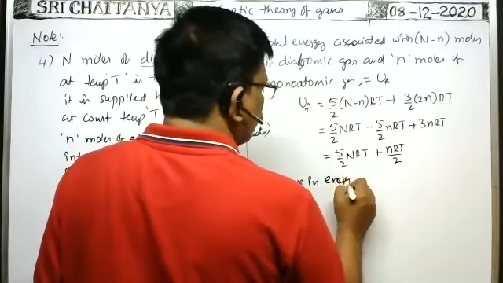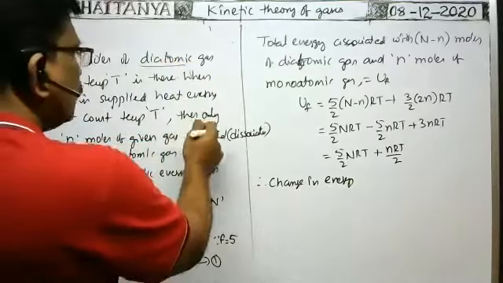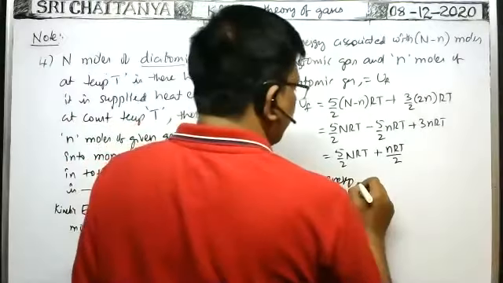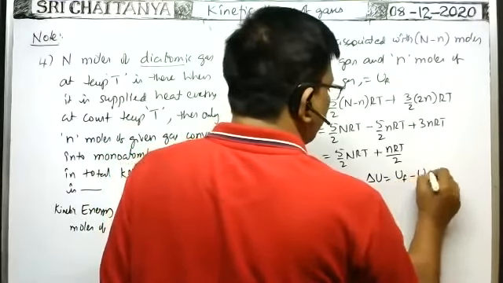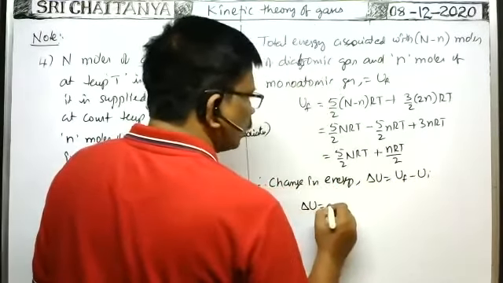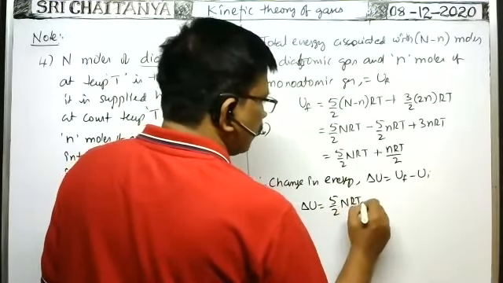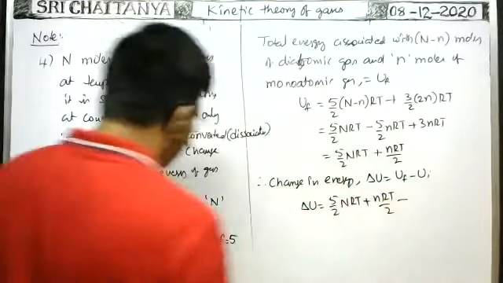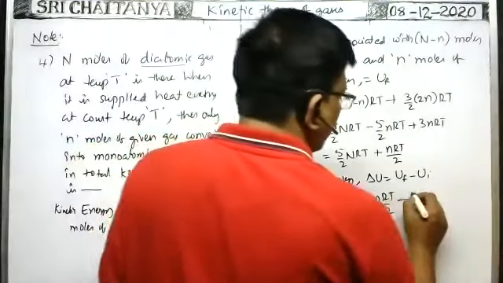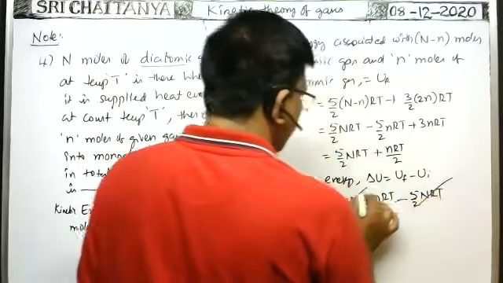Change in energy is equal to the energy supplied to the gas to dissociate diatomic gas into monatomic gas. So the change in energy, delta U, is final energy minus initial energy: 5 by 2 NRT plus nRT by 2 minus the initial energy 5 by 2 NRT. Of course, these two cancel.